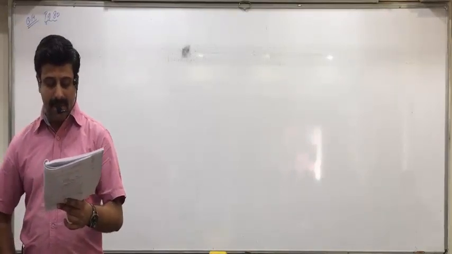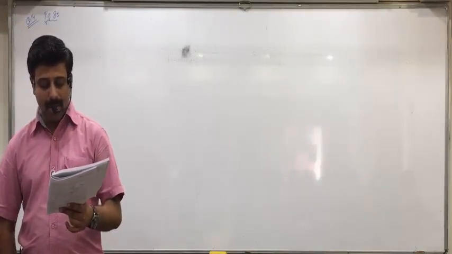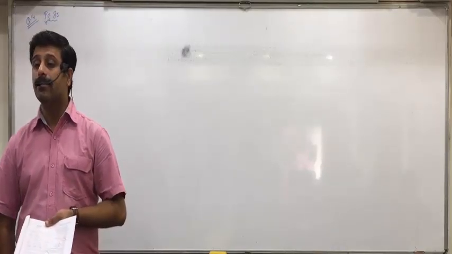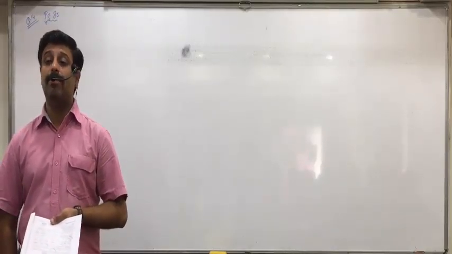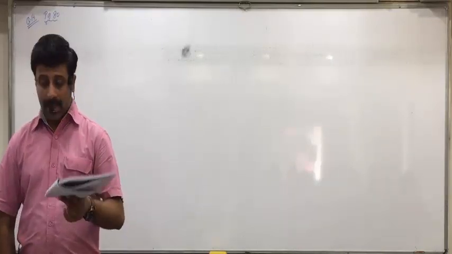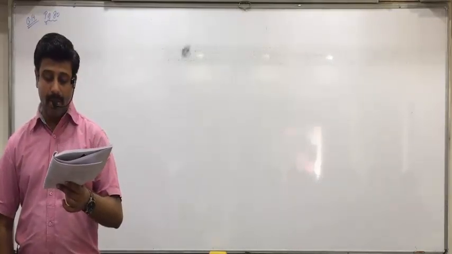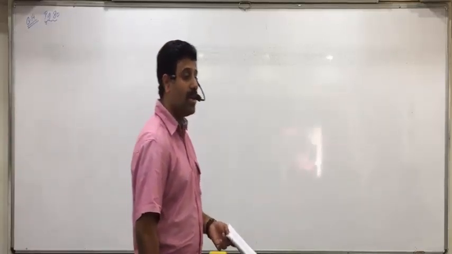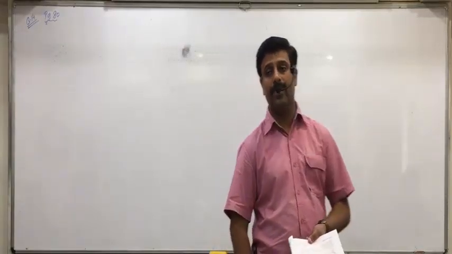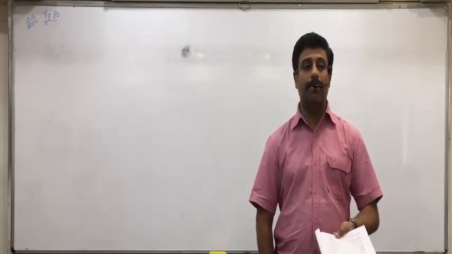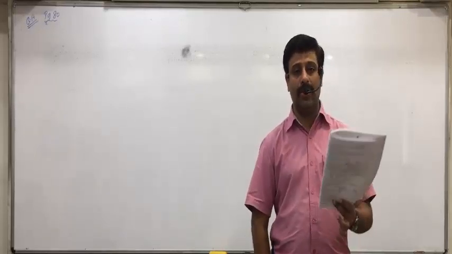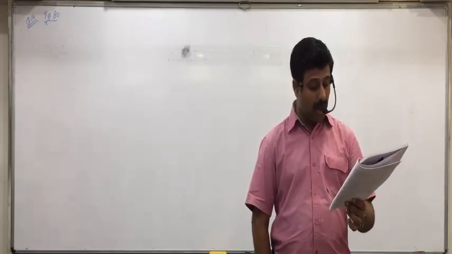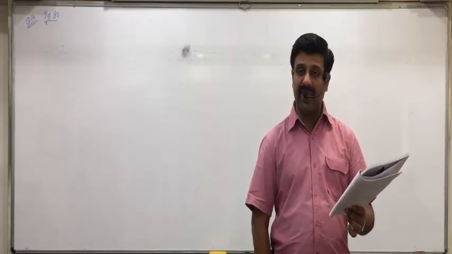Assume that the current levels of dividends are going to continue indefinitely. What does it mean? Stable dividend approach, no growth rate. The present level of dividend going to continue indefinitely means there is no growth rate. So what formula will apply for KE? DPS upon MPS into 100, that's it. Plus G will not be there. And the income tax rate is 50%, so T is 50%.